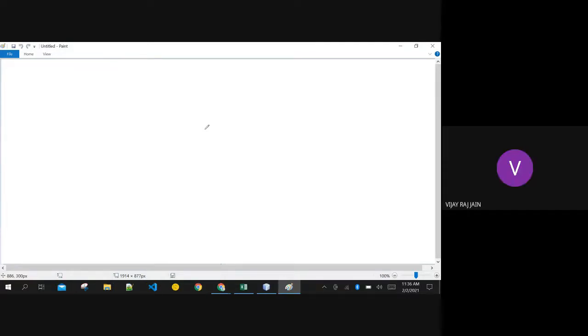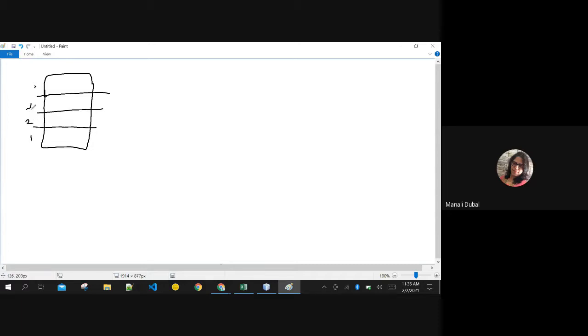Okay, data structure. I'm opening a data structure problem here, just a data structure concept. If you know stack, then you will also know that of all these items, if it is a stack, then whatever is the last in will always be first out, right?